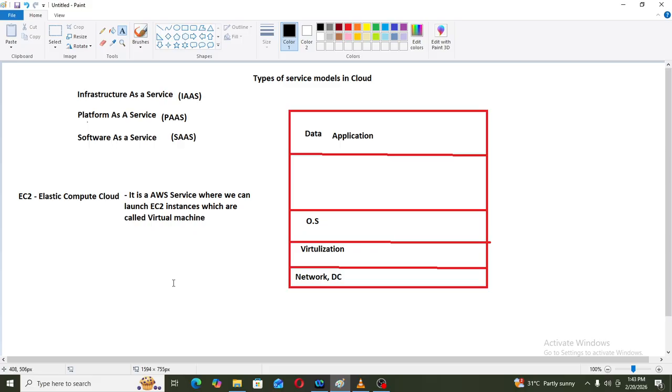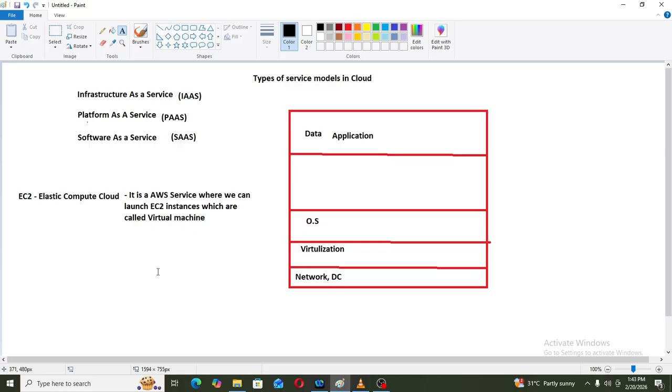Okay, now understand. In infrastructure as a service, AWS has network, data center, virtualization, operating system, data and application. Let's assume Ganesh has deployed the application in EC2.